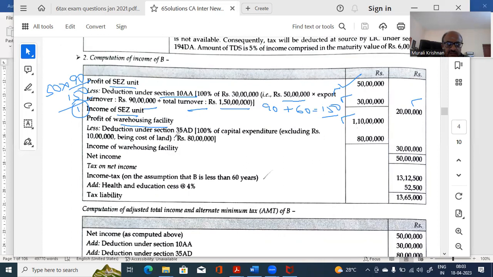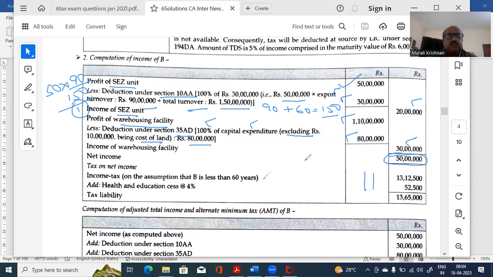But under 35AD, 100% of capital expenditure, excluding the cost of land, can be taken. So to that extent, only 80 lakhs. I did the working, if you remember: only 80 lakhs will be available as deduction and 30 lakhs will be taxable. Therefore, total is 50 lakhs here. This is the tax calculation.